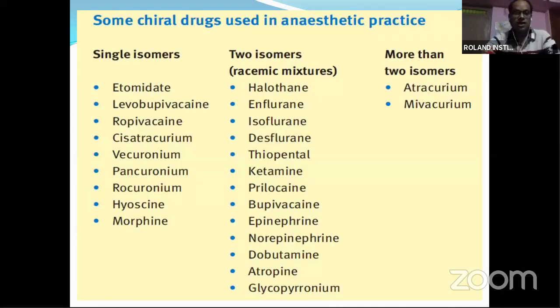These are some of the chiral drugs useful for anesthetic purposes. You can see the examples. These are drugs which have single isomers, or single chiral centers, you can say. These are some other drugs. These are categorized in different types. These are used for anesthetic practice or anesthetic purposes, which are containing chiral drugs.